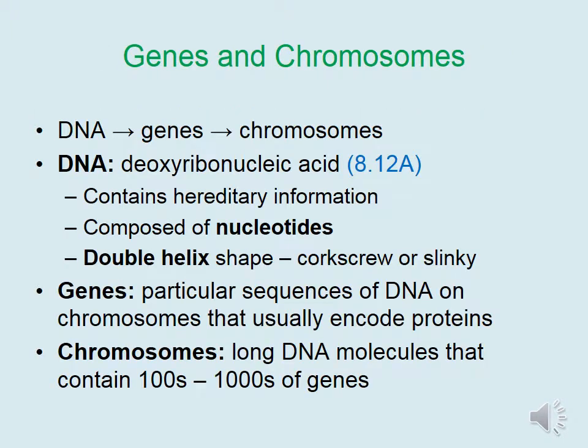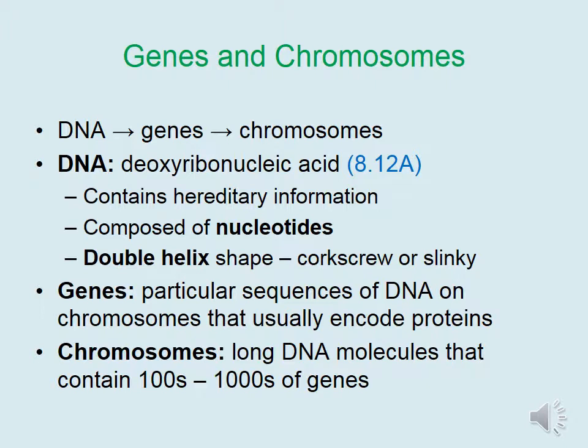If we take a look at the genetic information in your cells that must be copied prior to cell division, we can talk about DNA, genes, and chromosomes. DNA is deoxyribonucleic acid. It contains the hereditary information and is composed of nucleotides that are strung together to give a longer molecule. Recall that DNA has a double helix shape.